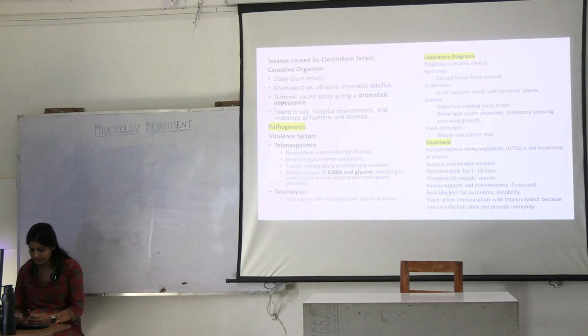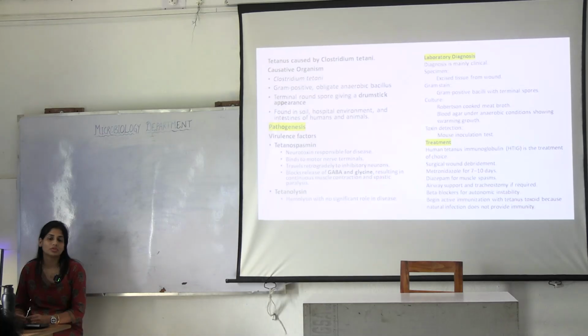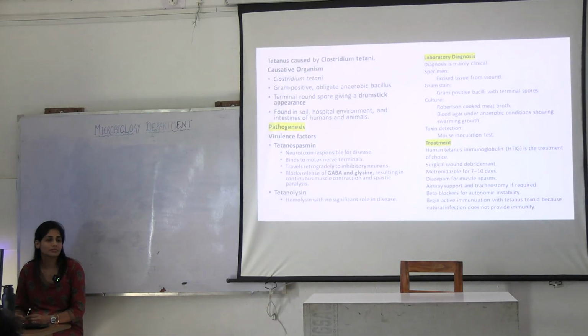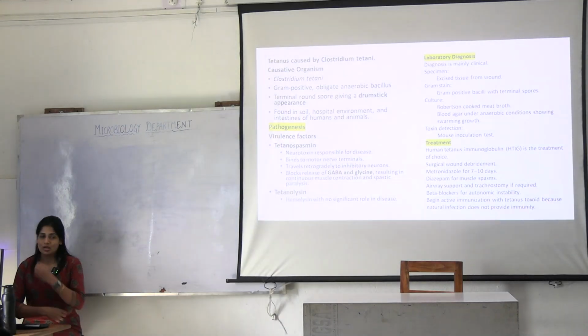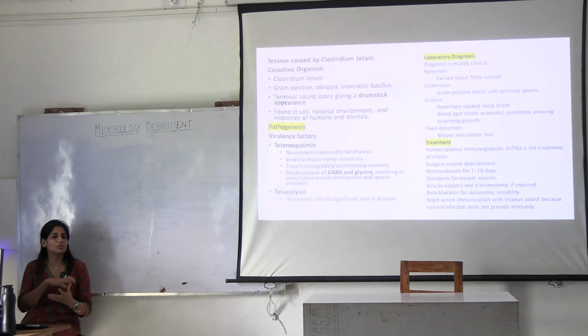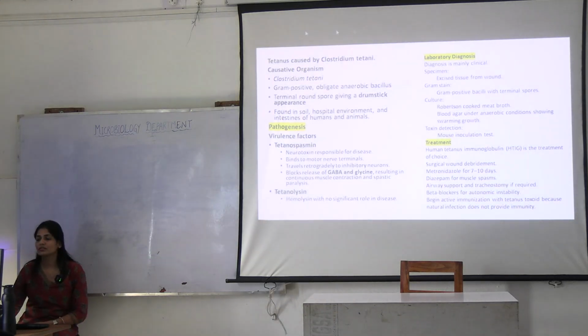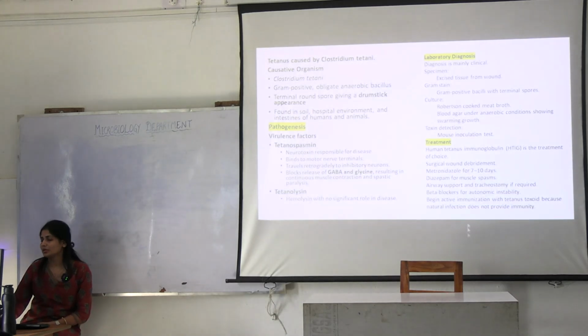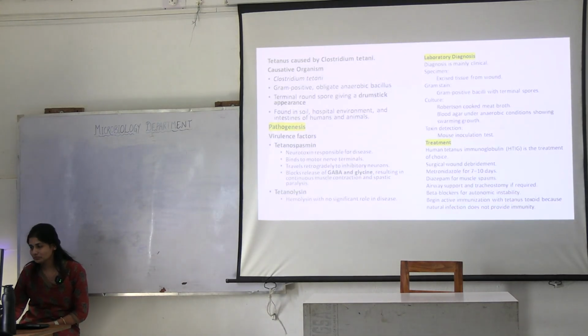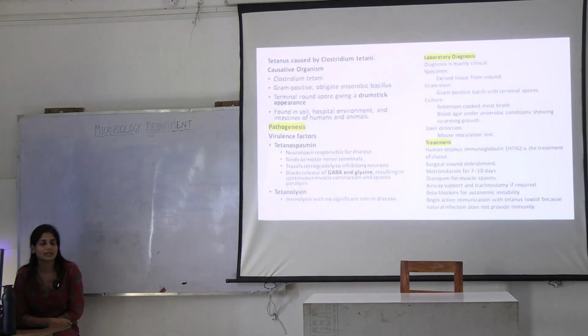Okay, what does it have? What does RCM have? What does it do? All these meat particles and ascorbic acid are there. What does it do? It is a reducing agent. So it removes all the oxygen from the medium so that this organism can grow. Okay, then tell me one complication that is very lethal, which is why the person with tetanus can die.